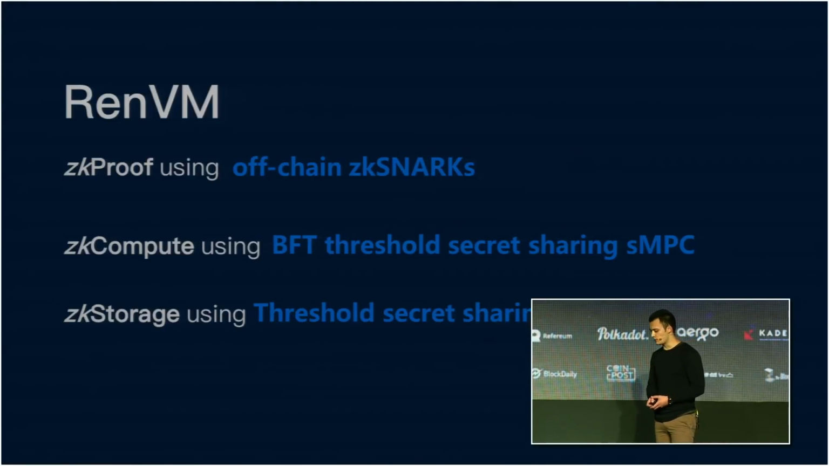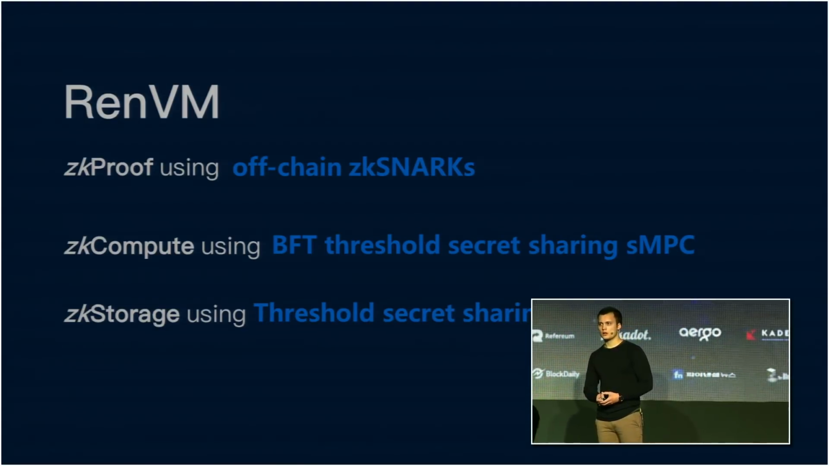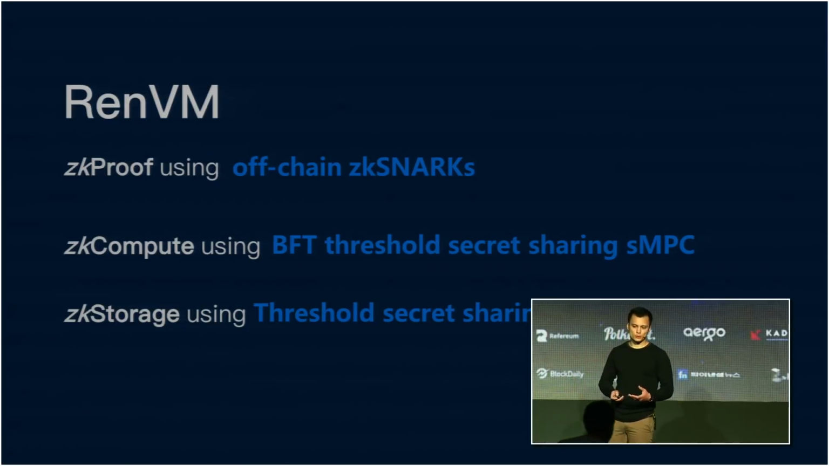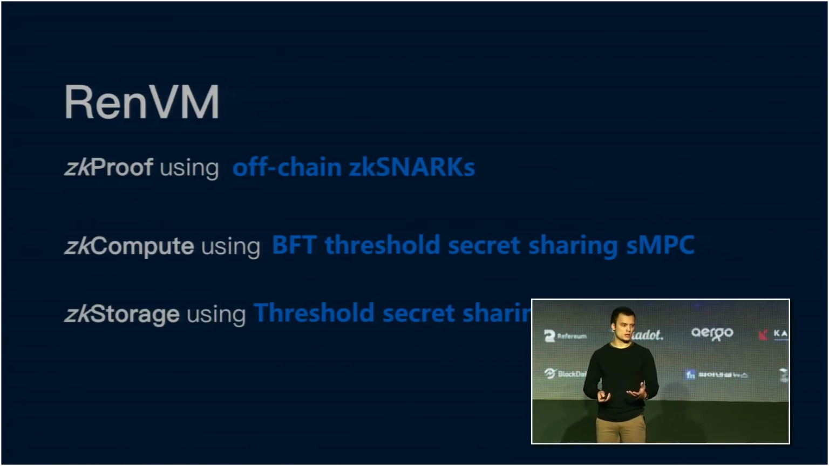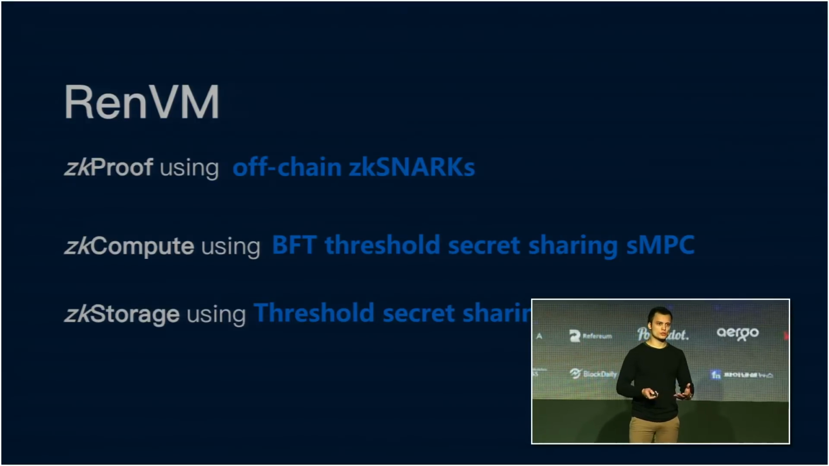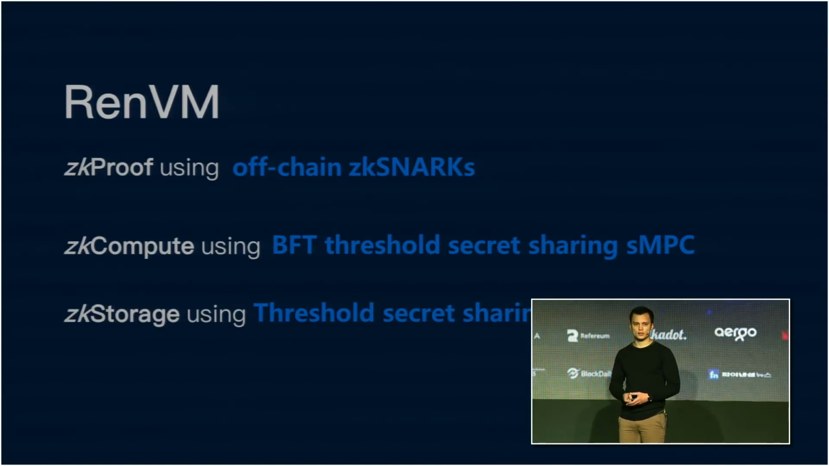The Ren Virtual Machine was something that we have begun developing, which addresses these three classes of privacy. We implement ZK proofs using an off-chain verification of ZK SNARKs with on-chain attestation, which helps us reduce the gas fees. We have ZK compute, which relies on secure multi-party computation, but it uses a new form of secure multi-party computation that we've developed, which is Byzantine fault tolerant and has a much simpler and reduced pre-processing phase. And because this ZK compute uses threshold secret sharing, we can simply leverage that again in our storage layer.